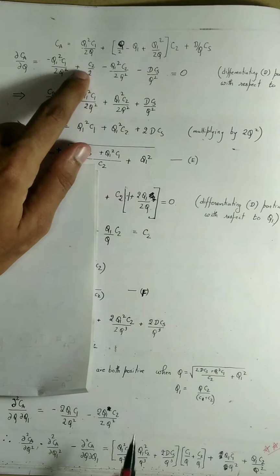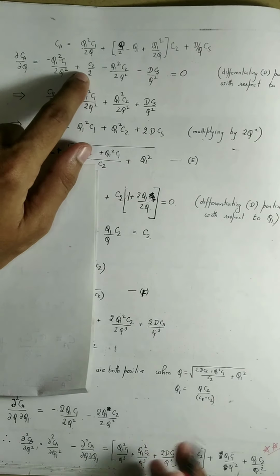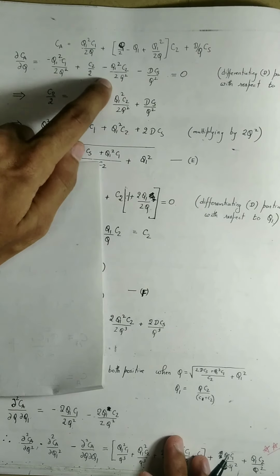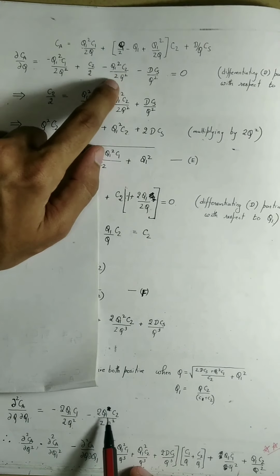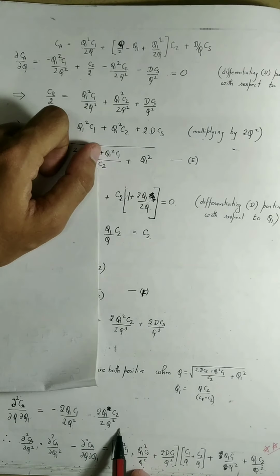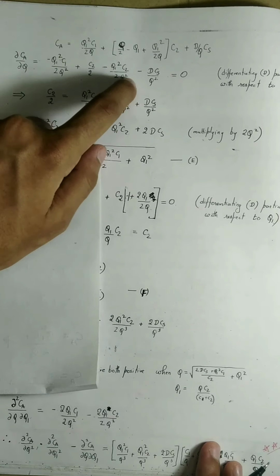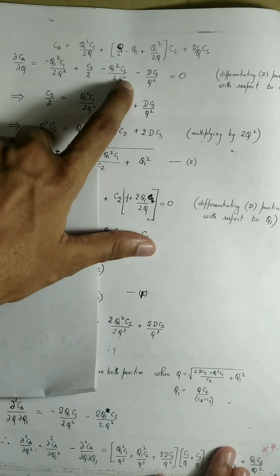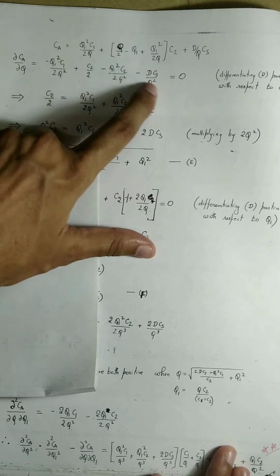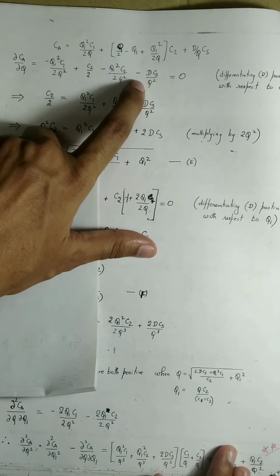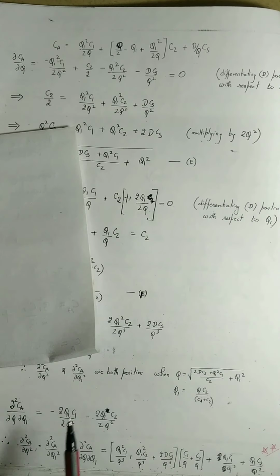Then differentiating this with respect to Q1, it is a constant, so that will go to 0. Differentiating this with respect to Q1 will be equal to what? Minus 2Q1 into C2 divided by 2 into Q square. Then differentiating this with respect to Q1 will be 0, because we treat Q as a constant and all this is a constant, so the derivative with respect to Q1 is 0. So we are left with this quantity equal to this.